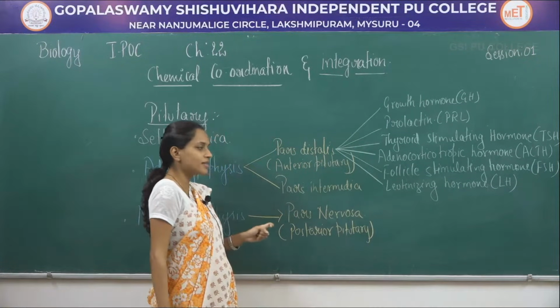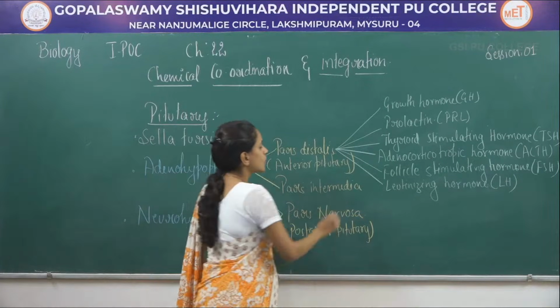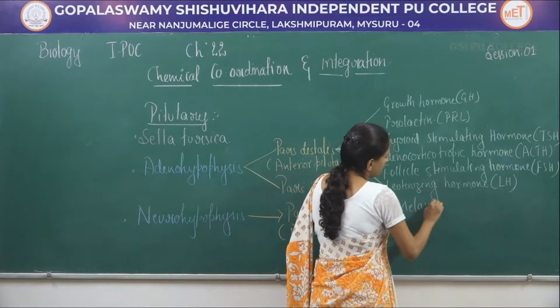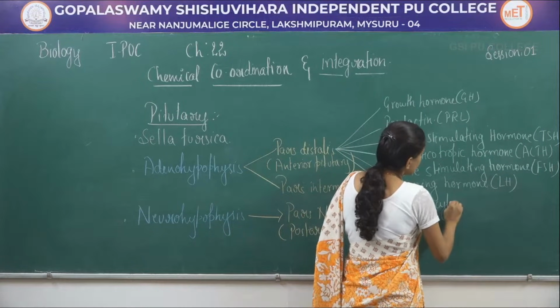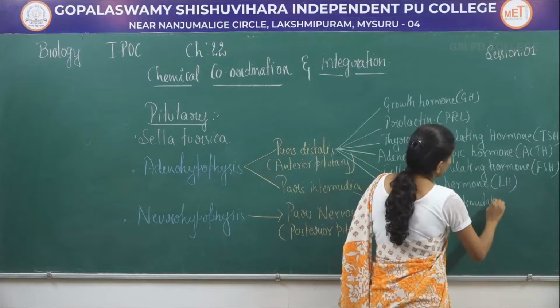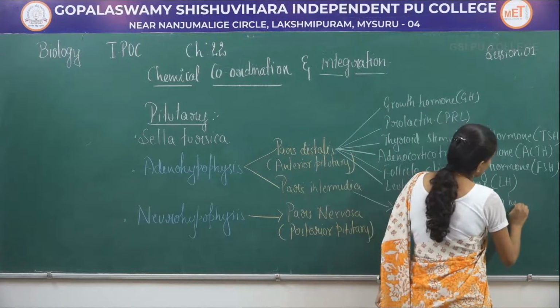When it comes to pars intermedia, these secrete only one type of hormone, that is melanocyte stimulating hormone.